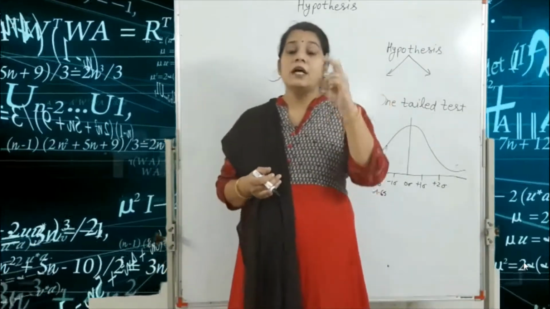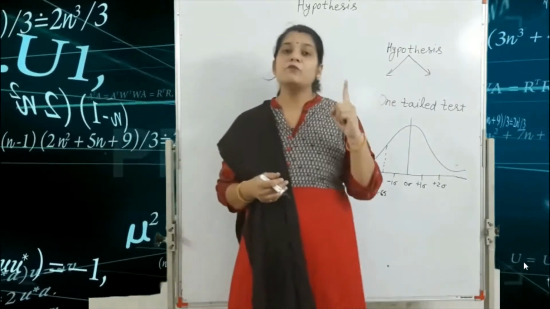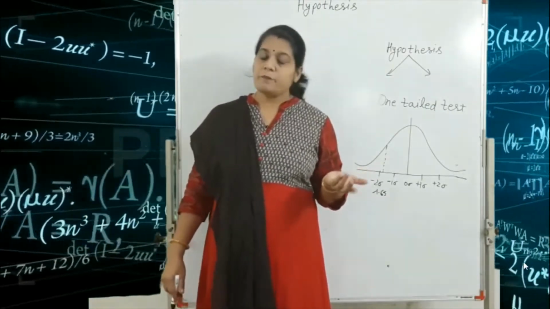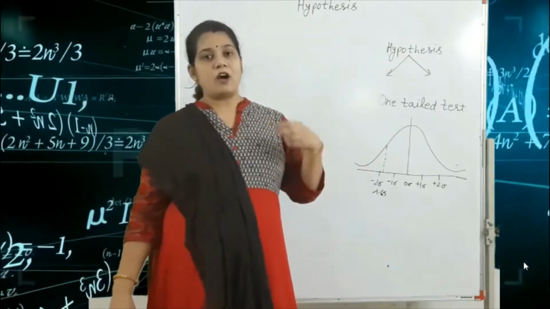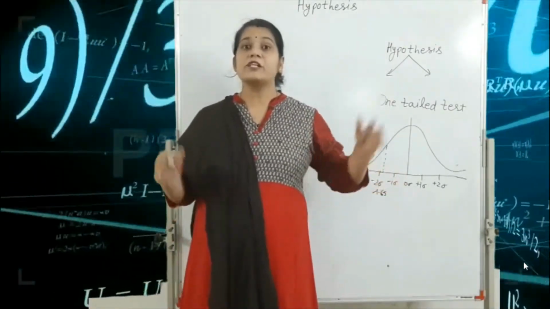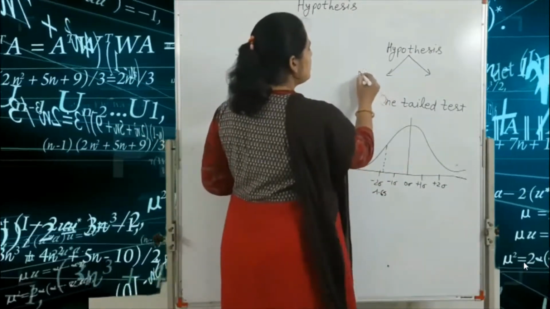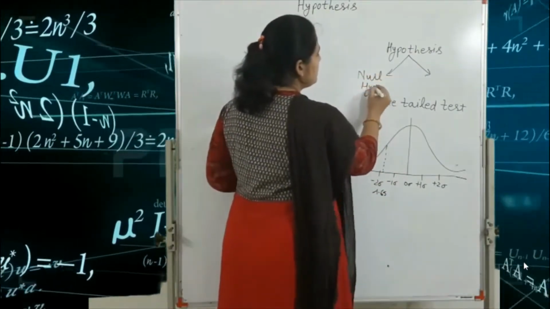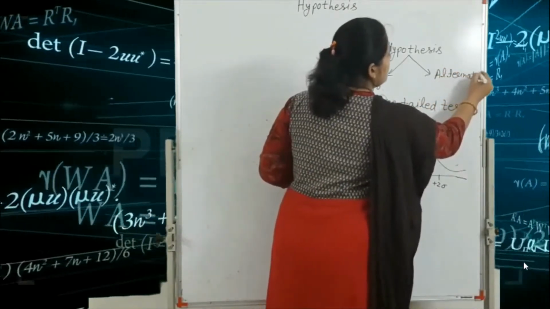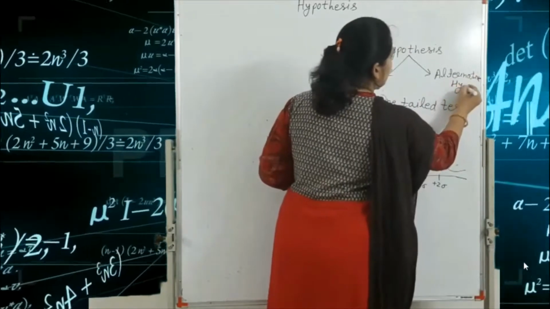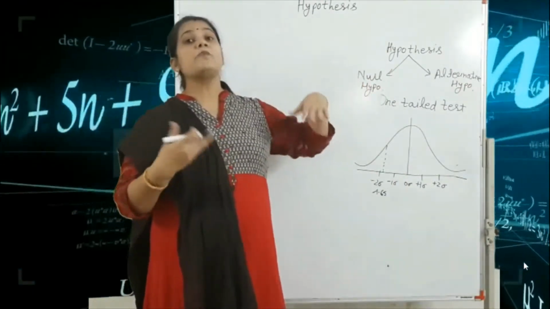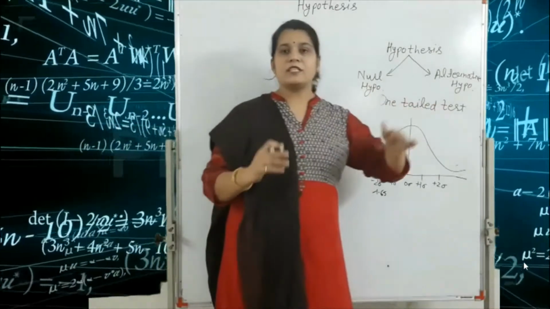We have two types of hypothesis. Number one is the null hypothesis and second one is the alternative hypothesis. In this chapter, we take the null hypothesis as always true. What do you mean by the null hypothesis? Because we have two types of hypothesis, if the null hypothesis is accepted, then automatically the alternative hypothesis is rejected.